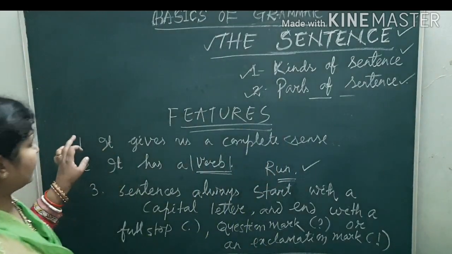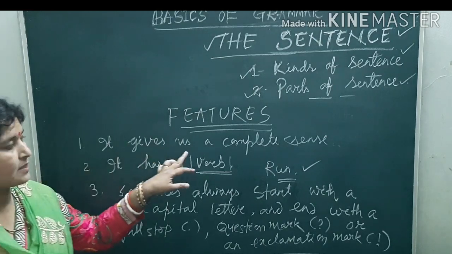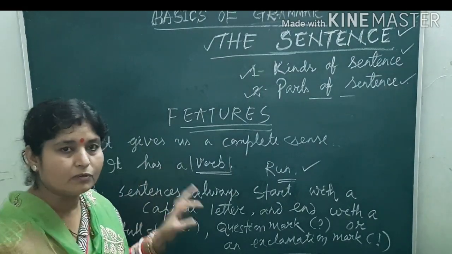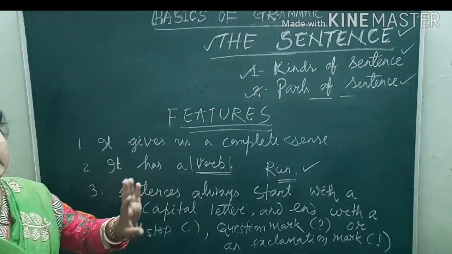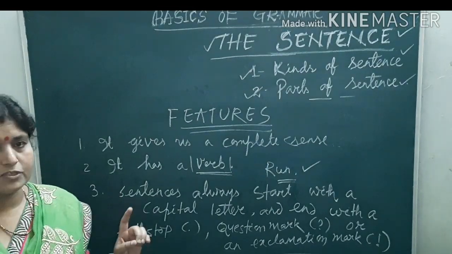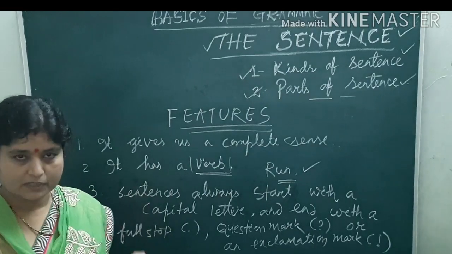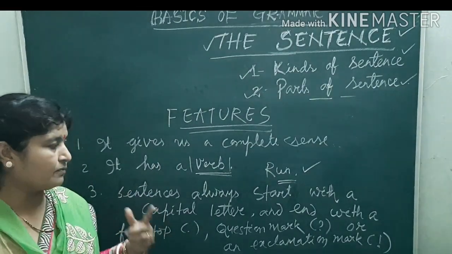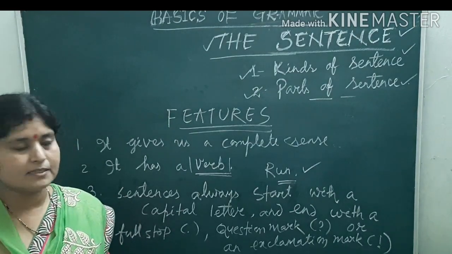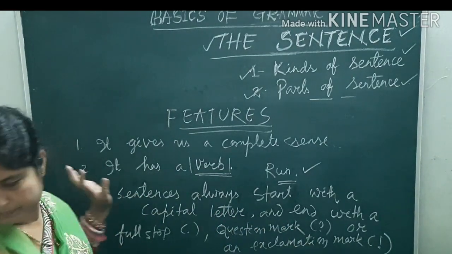So these are the features of a sentence. First, it gives us a complete sense. Second, it has a verb, and without a verb, we cannot form any kind of sentence. And third, the sentence always starts with a capital letter and ends with a full stop. If it is a question, then it ends with a question mark, or if it is an exclamatory sentence, then it ends with an exclamation mark. Okay.